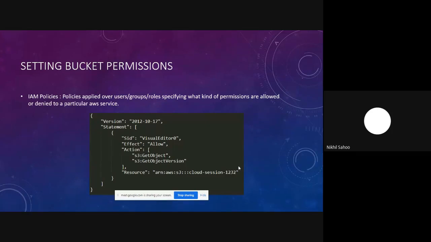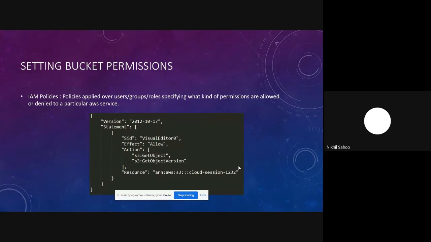Whenever you apply this particular policy document onto some AWS entity, let's say a user or a group, that user would be able to inherit all the permissions that we have specified in the action parameter and perform all those operations on the resource specified in the policy document. There are a lot of parameters to look into, but let's just focus on three here: effect, action, and resource.